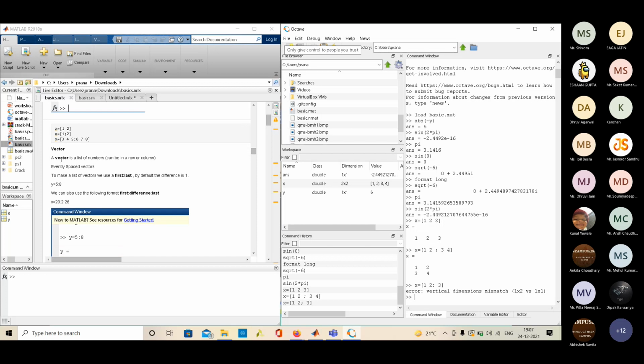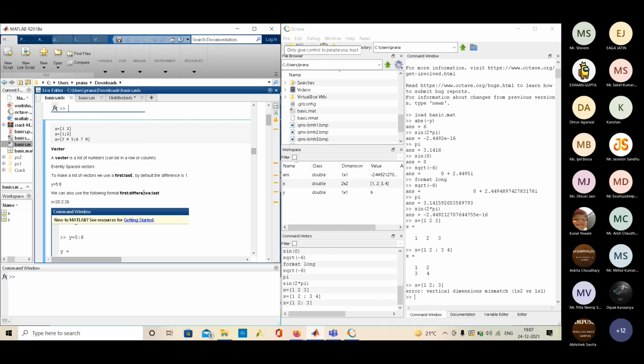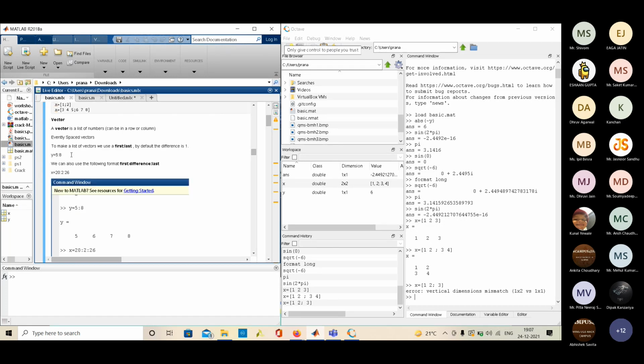There is one terminology that is vector. A vector basically means that if we have only a single row or a single column, that is called a vector. In MATLAB, a lot of times we have to make a vector of a lot of continuous values, and MATLAB provides an easy tool to create it.